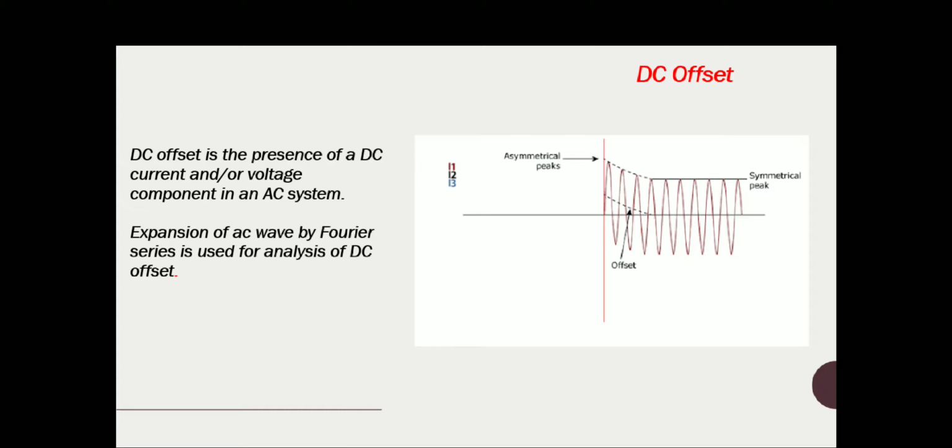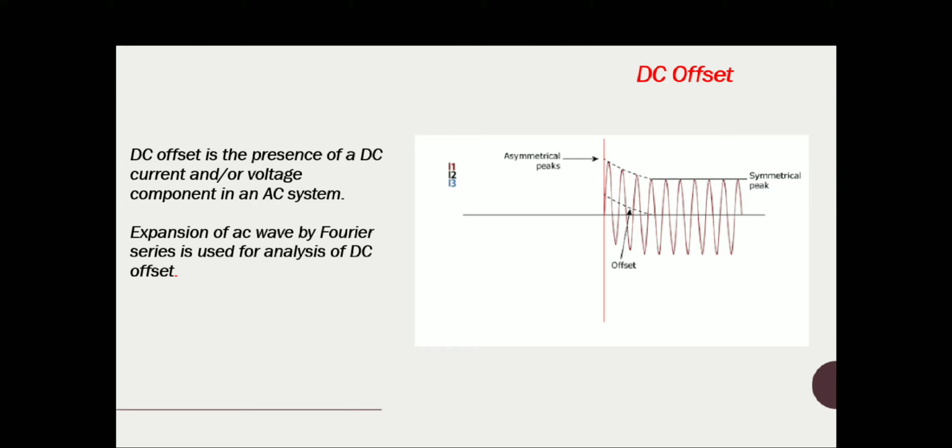That is, up to a particular time interval, it is shifted or biased towards one polarity. It may be towards the positive polarity or the negative polarity. That means it consists of a DC offset in the system.